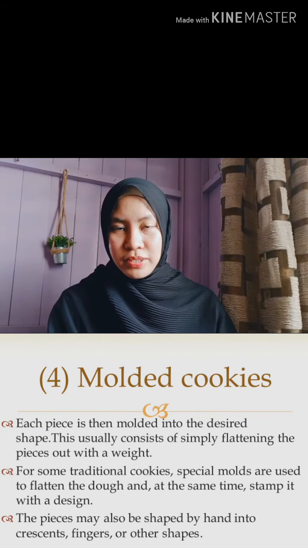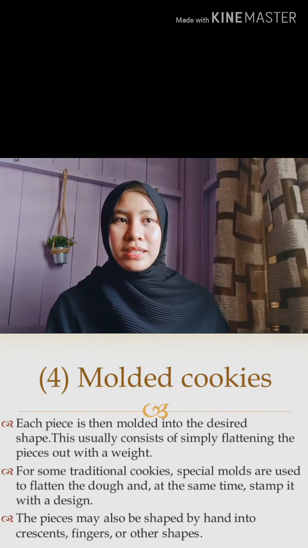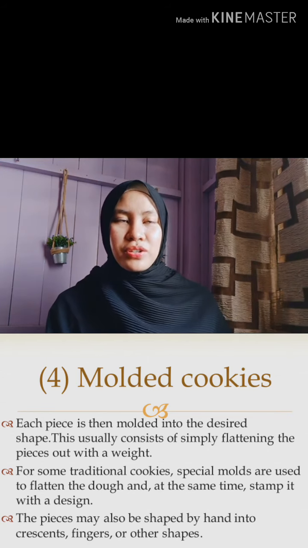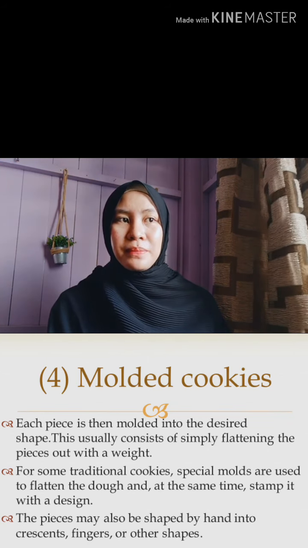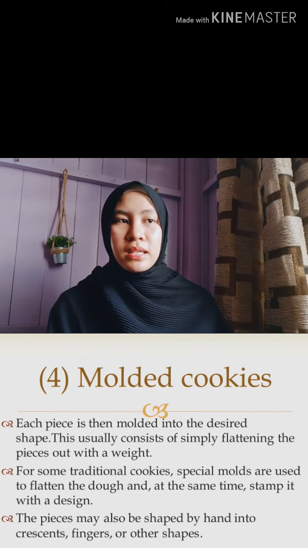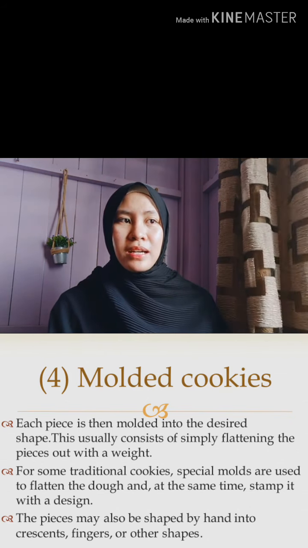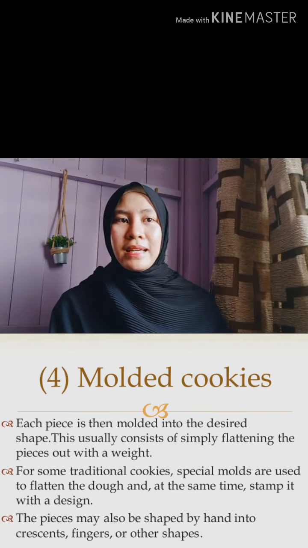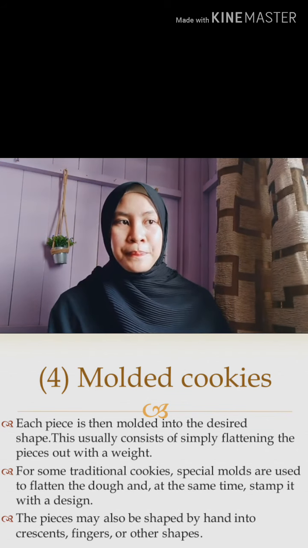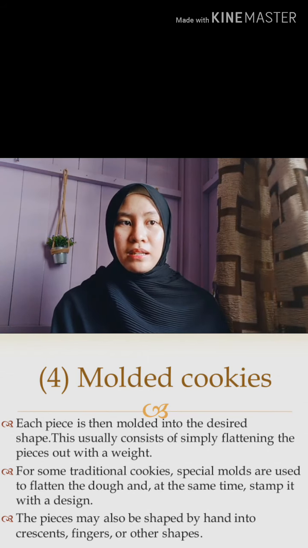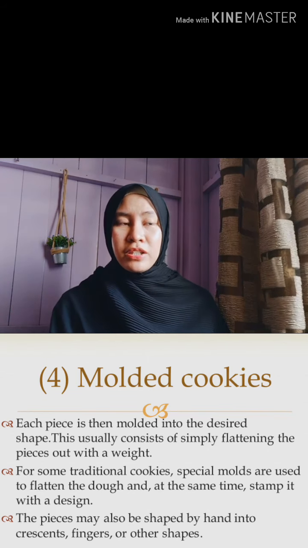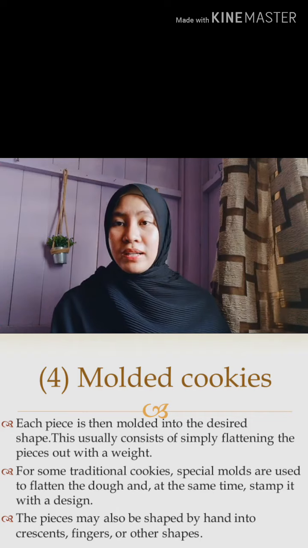Number 4 is molded cookies. Each piece is then molded into a desired shape. This usually consists of simply flattening the pieces out with a weight, for example cans. And for some traditional cookies, special molds are used to flatten the dough and at the same time stamp it with a design. The pieces may also be shaped by hand into crescents, fingers, or other shapes.